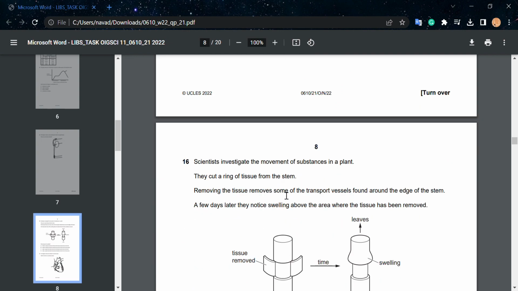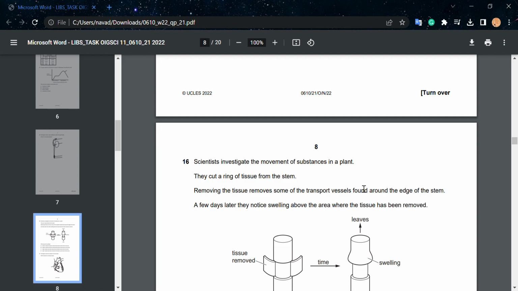16. The scientists are investigating the movement of substances in a plant. They cut a ring of tissue from the stem. Okay, removing the tissue removes some of the transport vessels found around the edge of the stem. Now, what are the transport vessels? You should ask this question to yourself. Now, I know that it's phloem, but do you? If you do not, go back and read the textbook because this is a very important concept which can be quizzed in multiple ways.